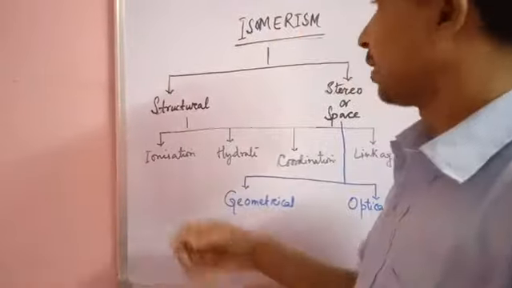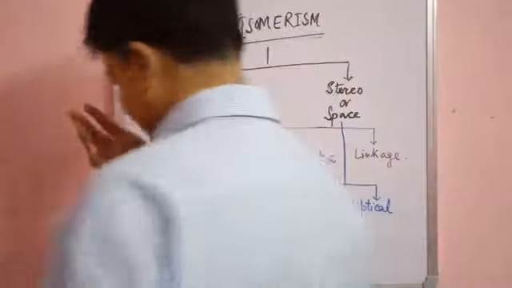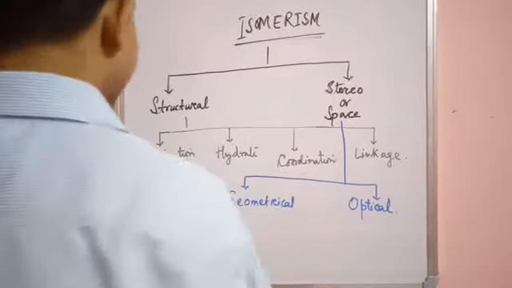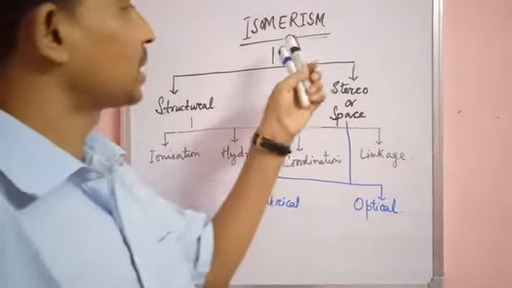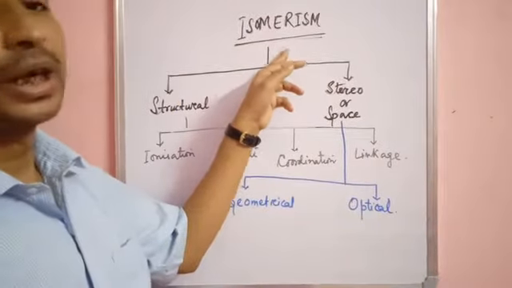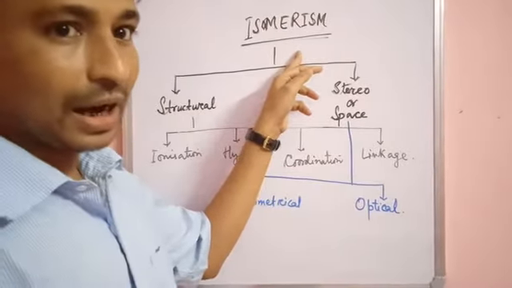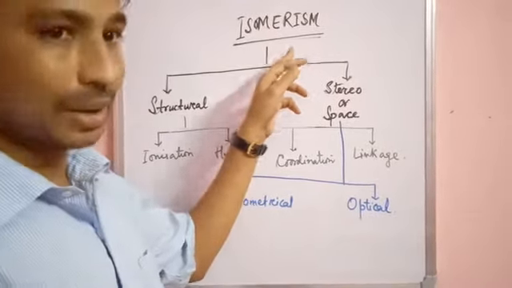So, in coordination chemistry, we are going to study isomerism.